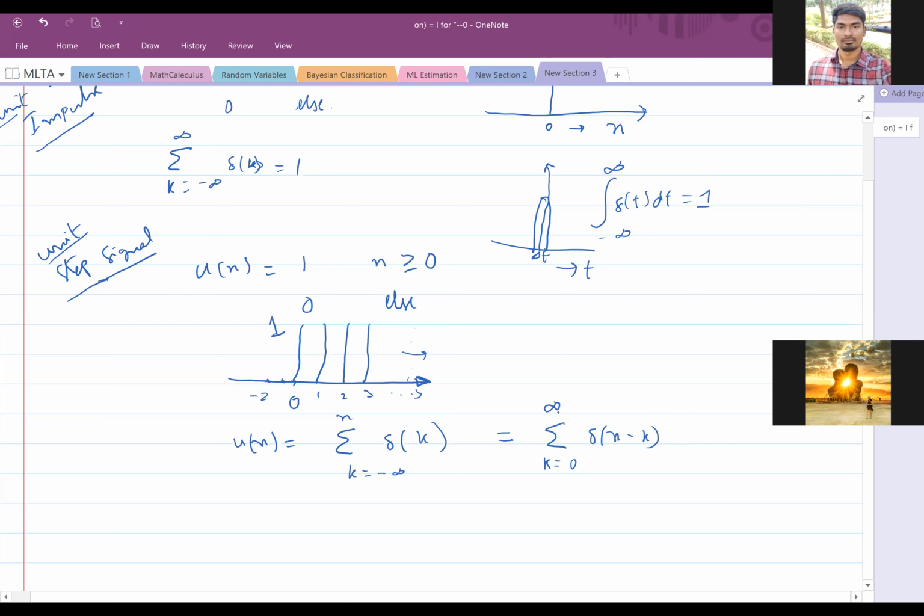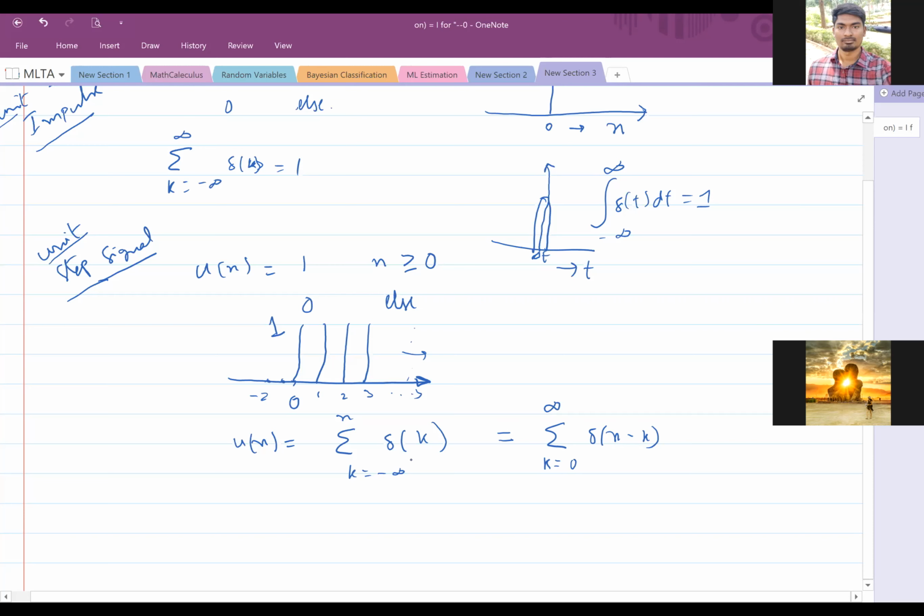Is it correct? Are the limits correct? This is fine, but I'm just wondering about the limits. Correct only, no issue, sir. Even if I do it from minus infinity to infinity, then what will happen? Delta n will be only 1 for n equal to 0, remaining all non-zero, right?